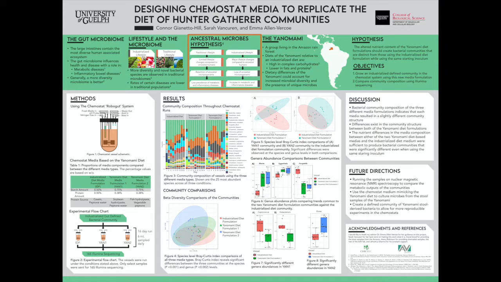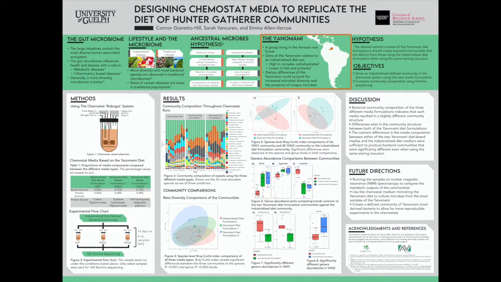This has led to the creation of the ancestral microbes hypothesis, which states that the traditional lifestyle has limited changes compared to ancestral humans. This has allowed for the retention of what are called ancestral microbes. And these ancestral microbes are what prevents the metabolic and inflammatory diseases. Compared to the industrialized lifestyle, which is highly changed compared to ancestral humans, and has allowed for the loss of these ancestral microbes. And this has increased the risk of metabolic and inflammatory disease rates.